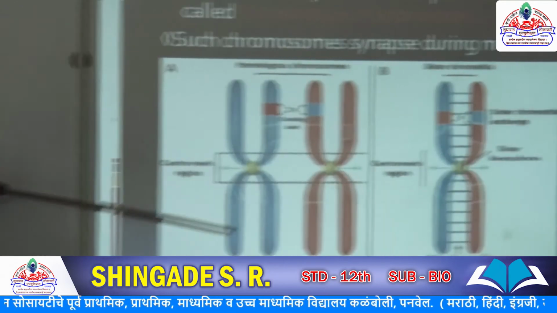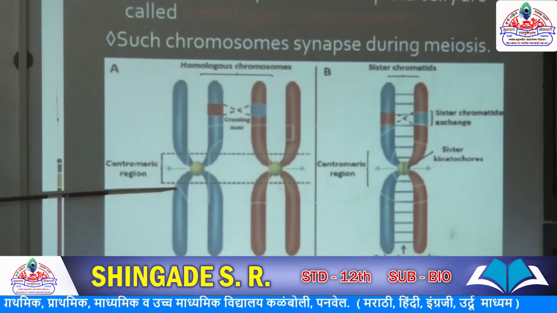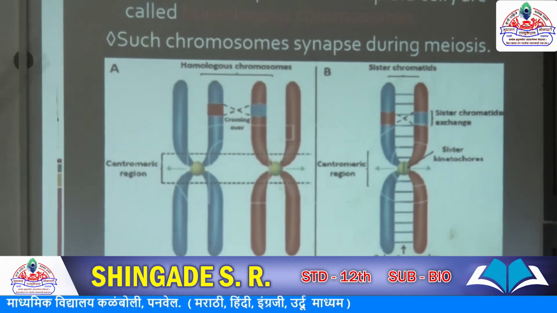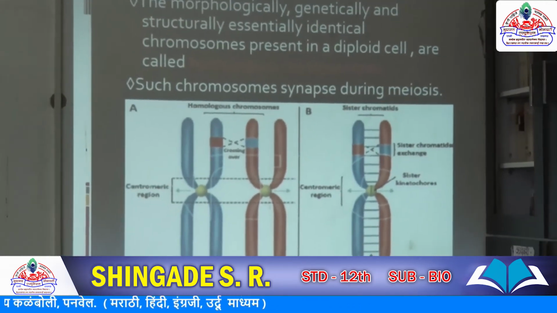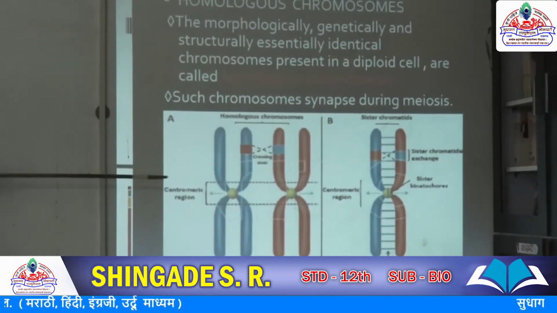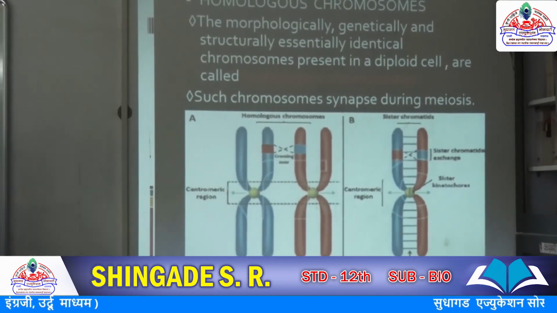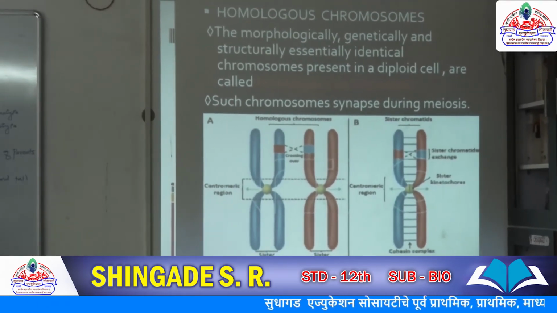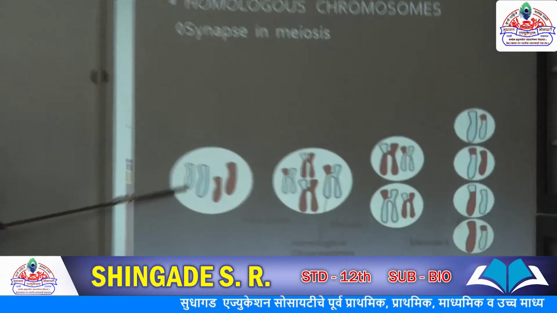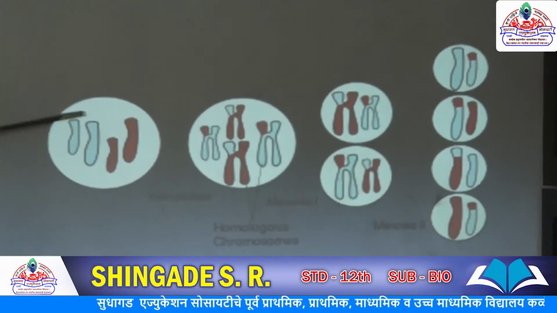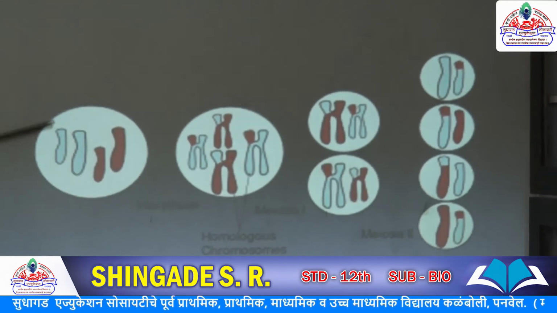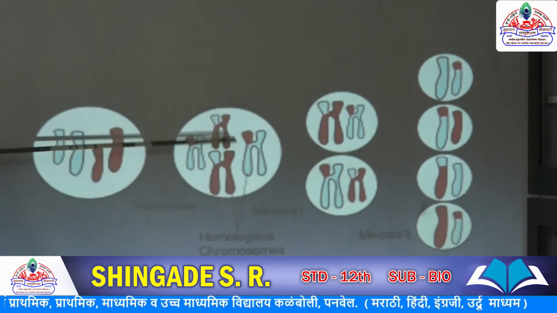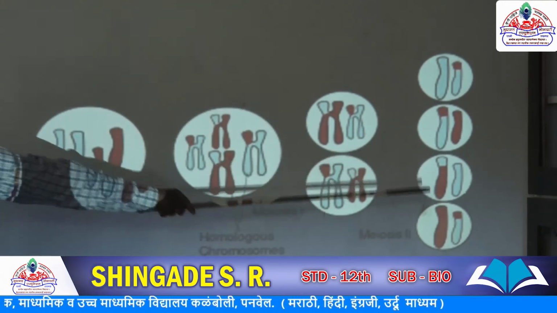So the morphology of the chromosomes is the same, the structure is also the same, and they are genetically the same. Such chromosomes synapse during meiosis, during crossing over, these chromosomes cross with each other. This is one pair, this is another pair. This pair of chromosomes is homologous, this is also homologous. This is during meiosis 1, this is during meiosis 2.